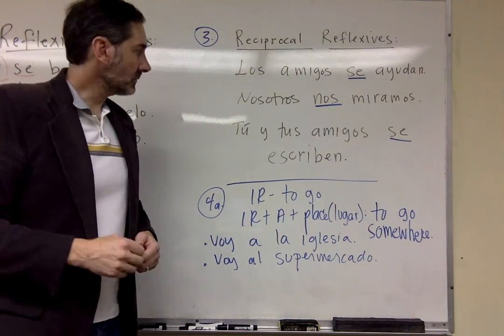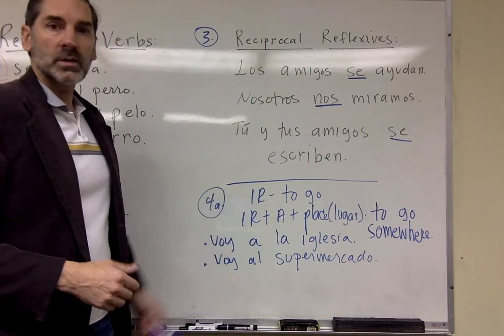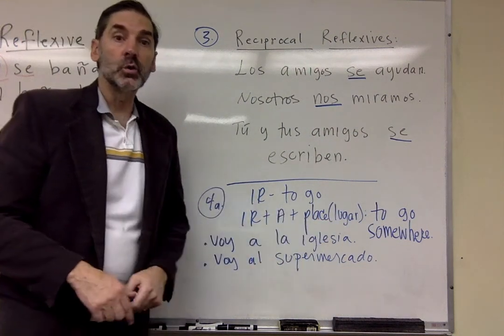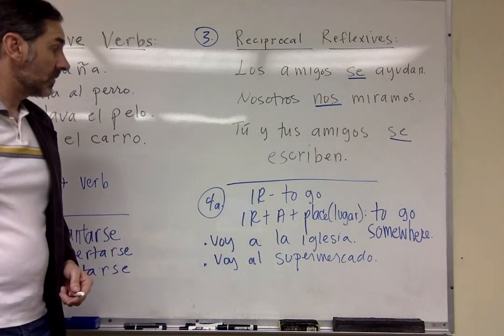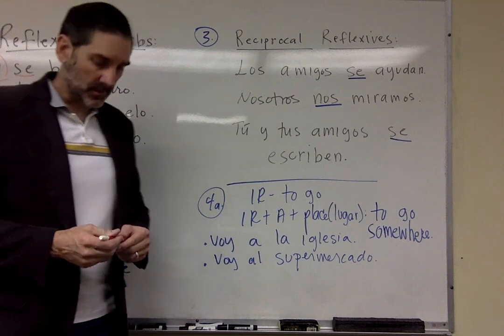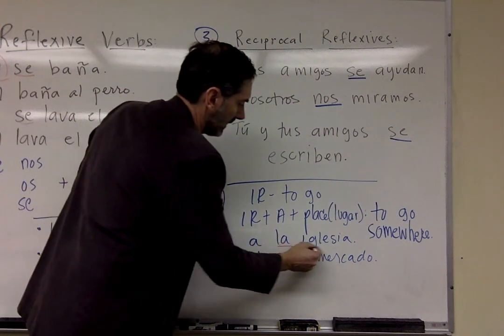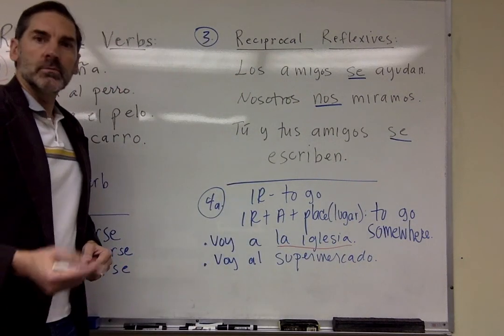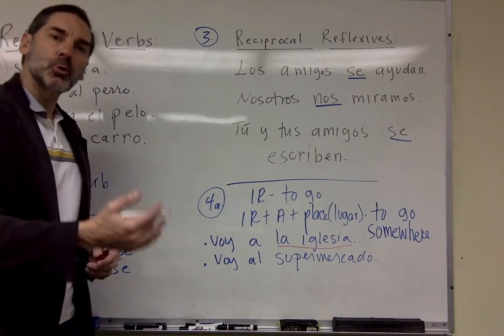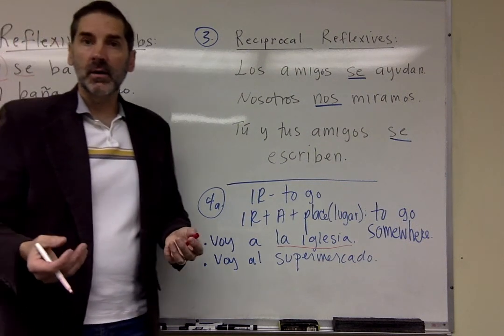All right, here we use ir to talk about where we're going to go. Un lugar. Okay? Yo voy a la iglesia. Here's my place right here, la iglesia. Yo voy al supermercado para comprar.